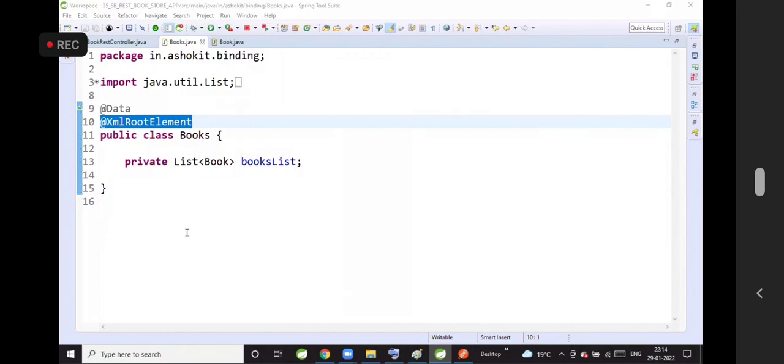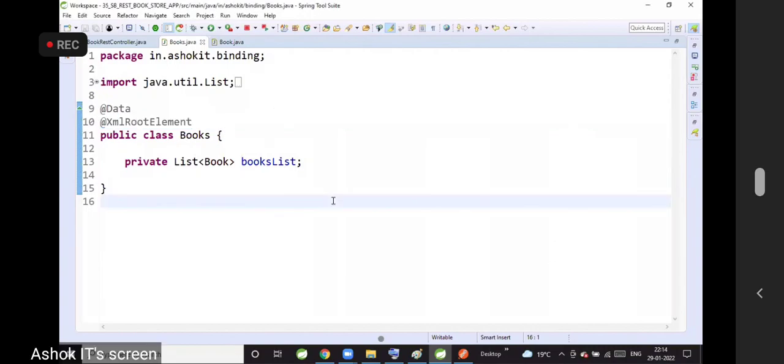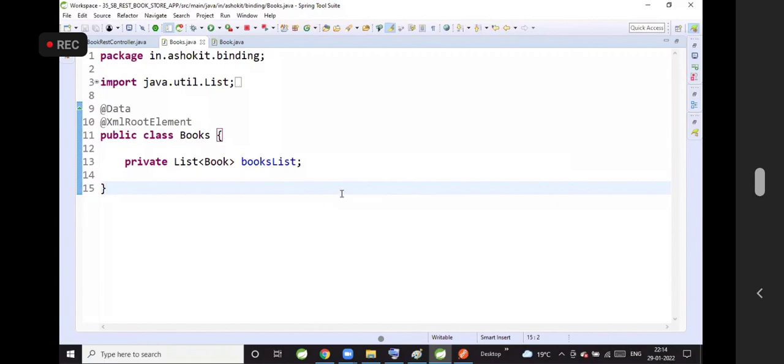Next. Hello, who is this? Rajesh. Good night, sir. Tell me. I'm using Lombok in my project, sir. But when I write the code, it is unable to generate the getters and setters. If you just add the Lombok dependency in the pom.xml, it will not work.